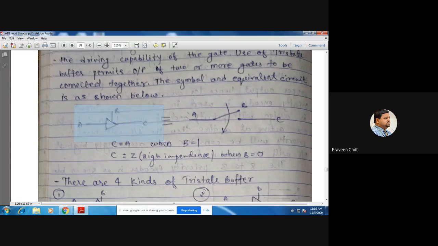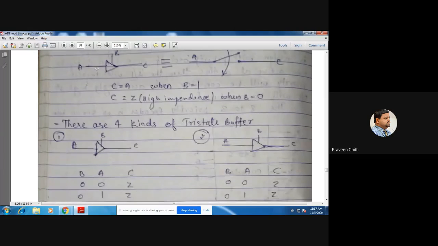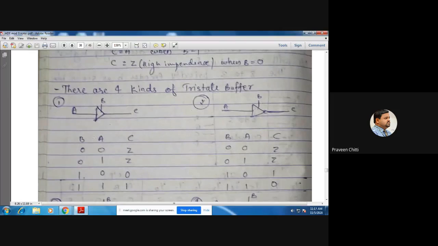The symbol is this. Based on B, if B is 1, C will be equal to A, and if B is 0, C is not connected to the input, it will be in the high impedance state. There are 4 different types of tri-state buffer you can see here. One is the normal buffer, which is called the active high buffer.